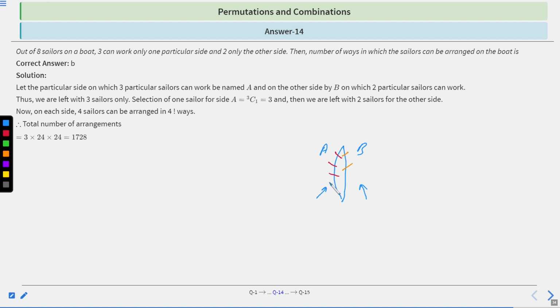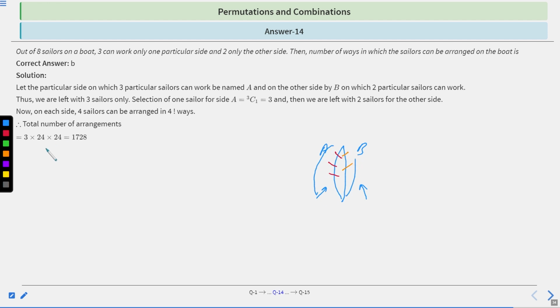Clear? From 3C1. Then we are left with 2 sailors, right? So 2 sailors we can arrange in this side, which is 2C2 into 2 factorial, right? So 2 sailors for the other side. Now on each of the sides, 4 sailors are arranged in 4 ways, right? Each side there are 4 sailors, so 4 factorial ways, right?